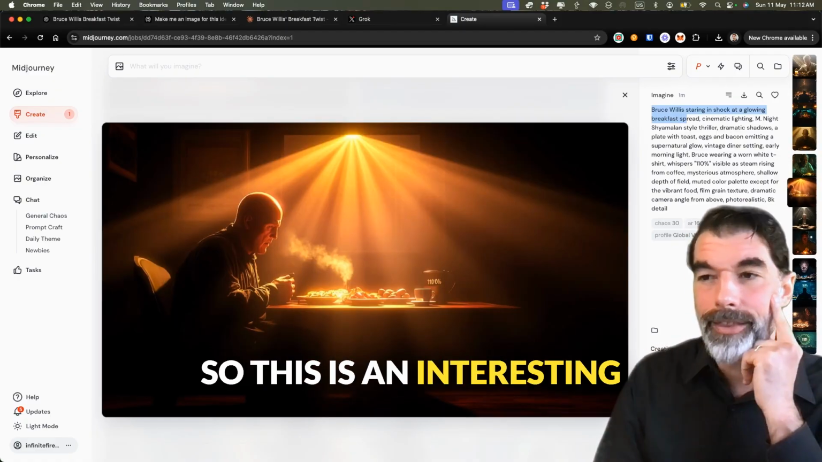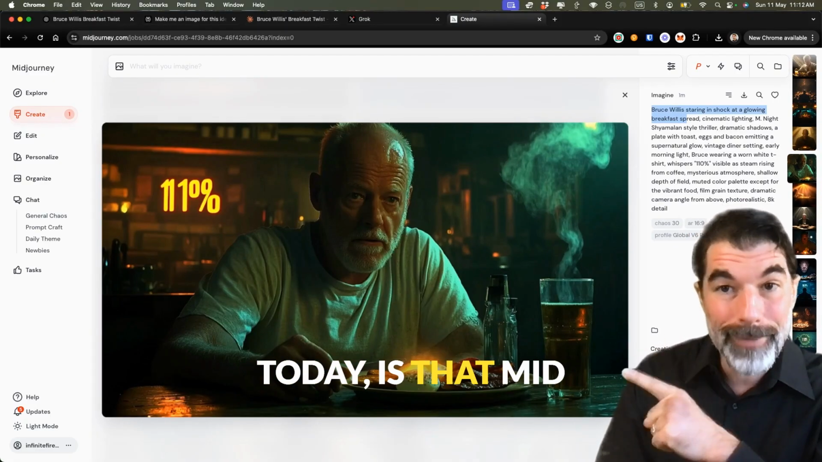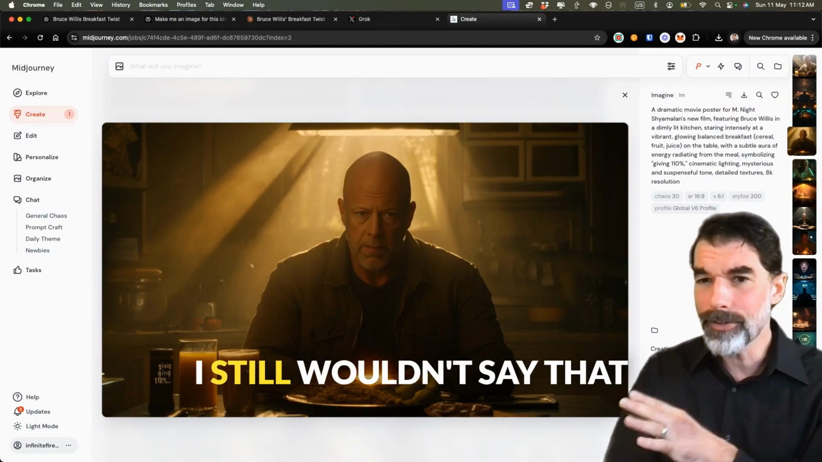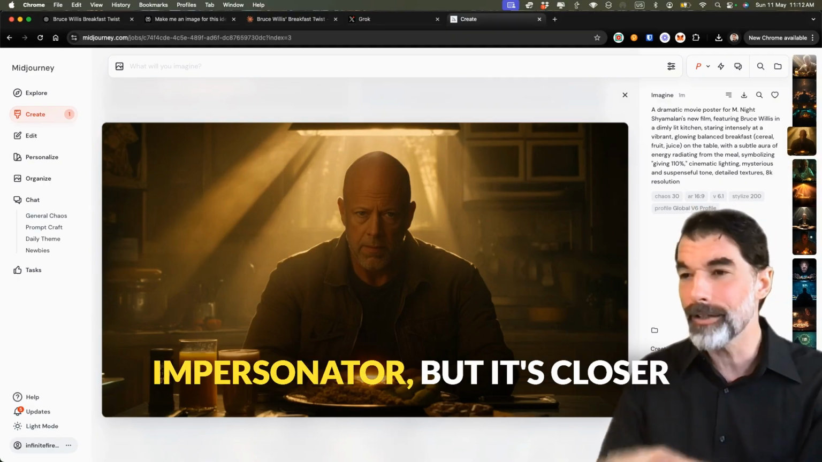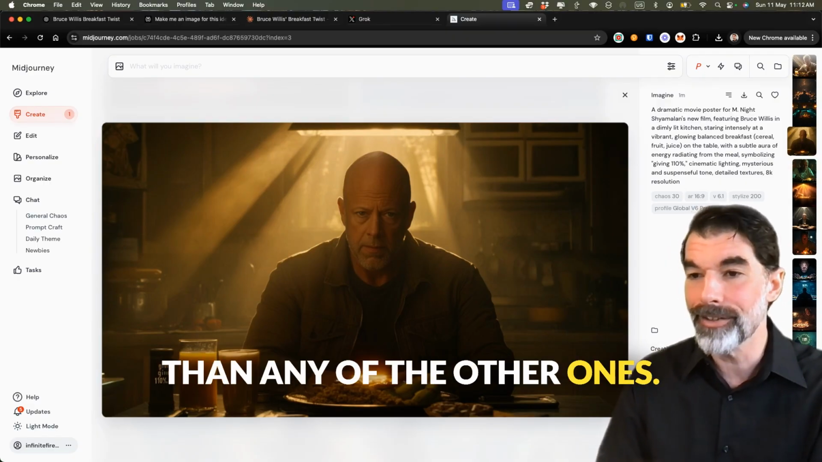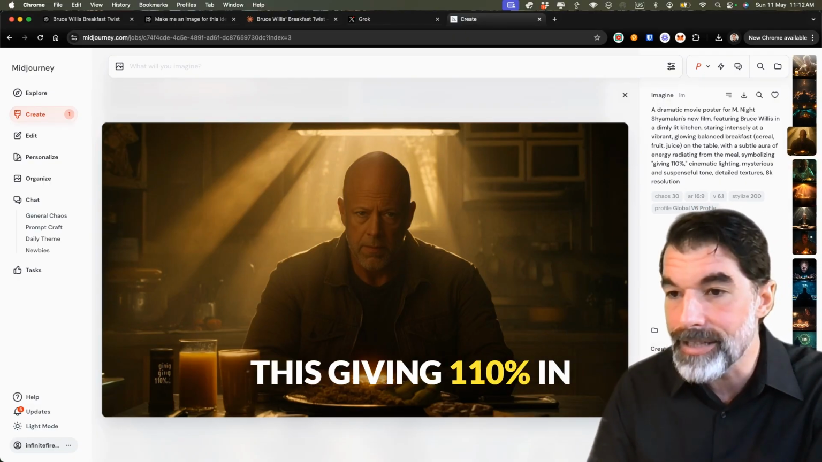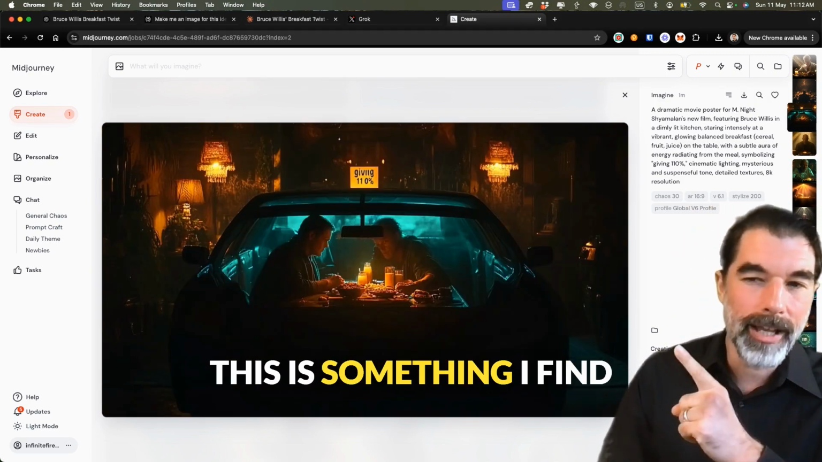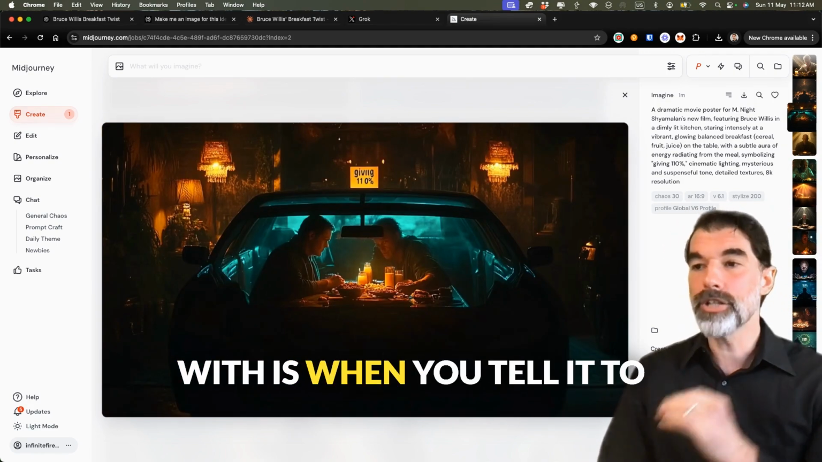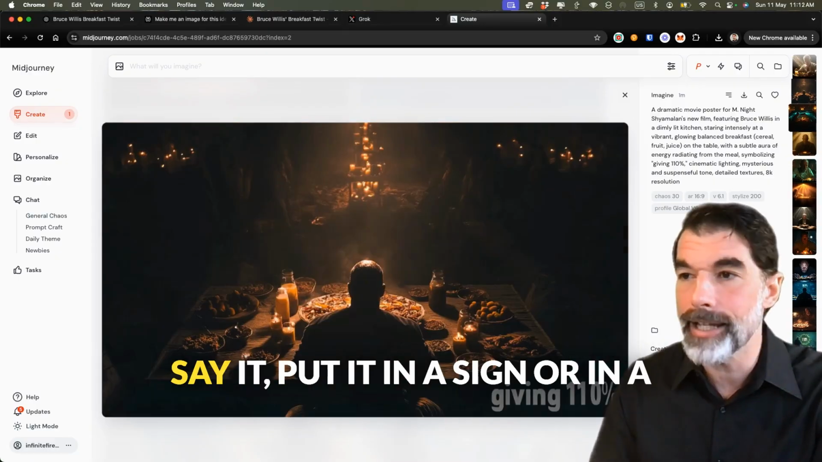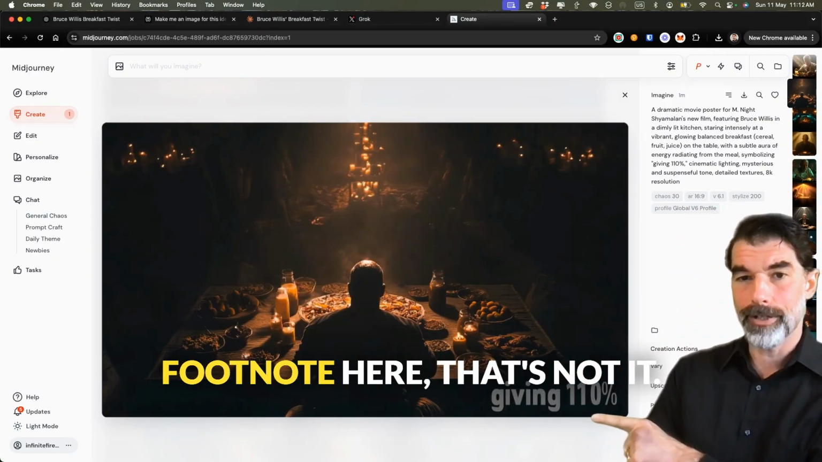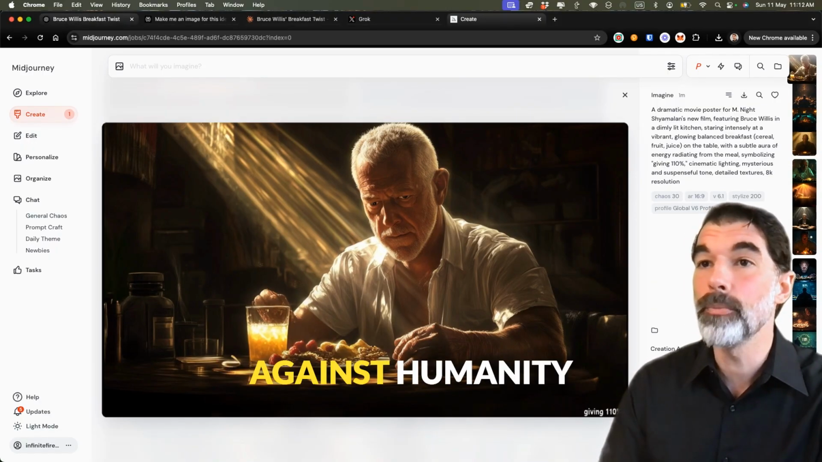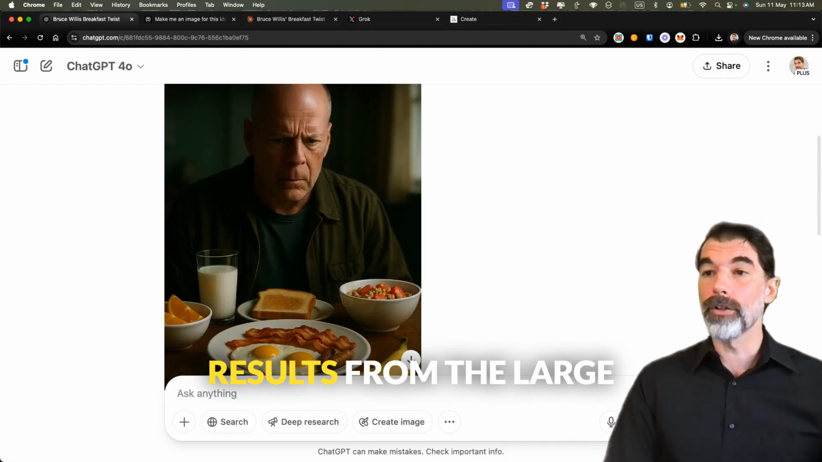So this is an interesting thing that I'm learning today, is that Midjourney is not able to accurately, that's close. I still wouldn't say that this is a good Bruce Willis impersonator, but it's closer than any of the other ones. And look at what's got here, this giving 110% in the salt shaker. That's funny. Yeah, and that literalness, this is something I find Midjourney has a problem with, is when you tell it to say something, it'll literally say it, put it in a sign or in a footnote here. That's not it.